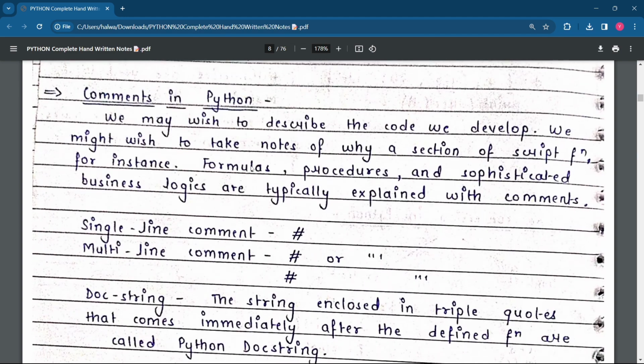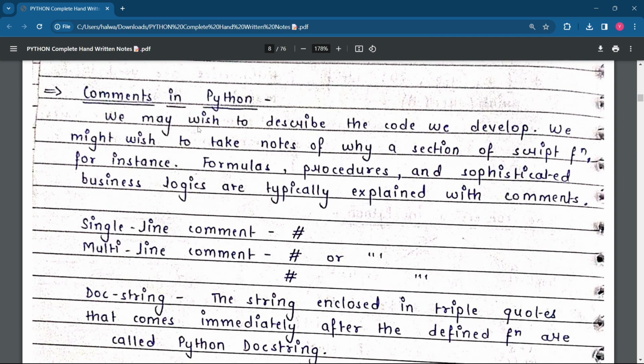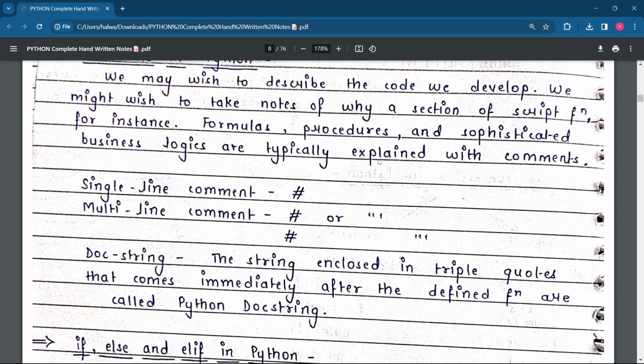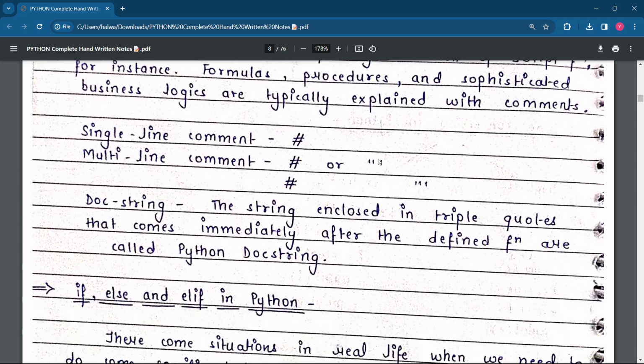Okay. So we have also seen comments in Python, and I am using comments. You can see in the code, whenever necessary, I am using comments because it should be understood by you. In the industry as well, when you are doing modular coding, comments help the other person understand your code. Please use comments. We may wish to describe the code we develop, and take notes of why a section of the script exists. For instance, formulas, procedures, and sophisticated business logic are typically explained with comments. So when you are working, business logic or some extra additional things are explained through comments.